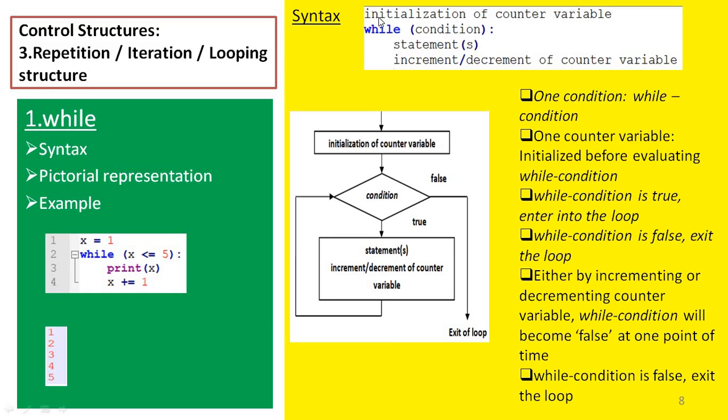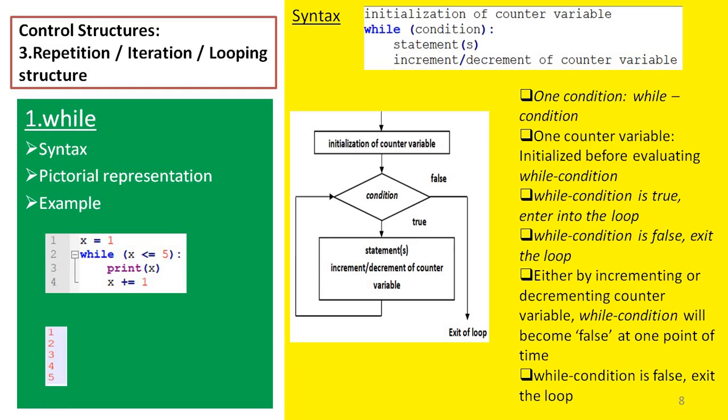The syntax is, first we need to write the initialization of the counter variable statement. After that we write the keyword while, then we write the while condition within the open and close parentheses, and these parentheses are optional. The condition is created using logical operators. Then we have a colon operator. This colon operator indicates the beginning of the while loop. Inside the while loop, we can have n number of statements.